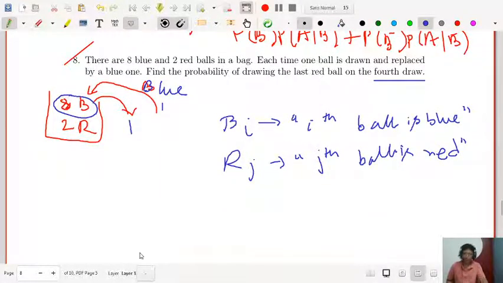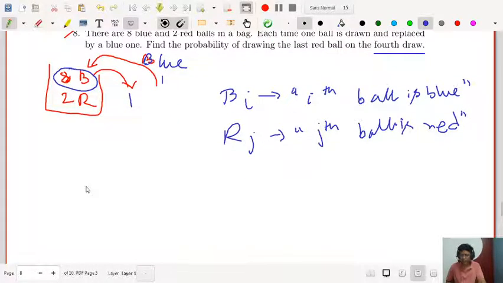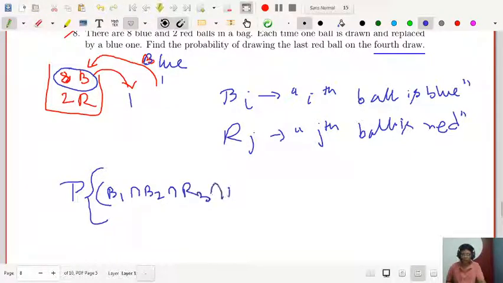Let me first explain what the mutually exclusive events are. So the results can be B1 intersection B2 intersection R3 intersection R4. What is the meaning? B1 means in the first chance, the first ball is blue.